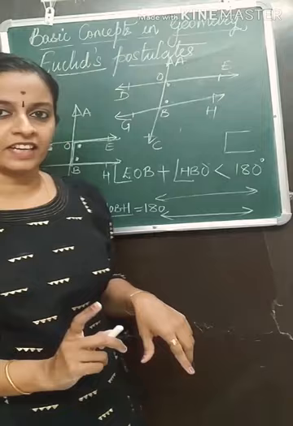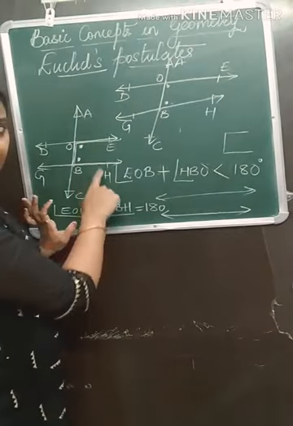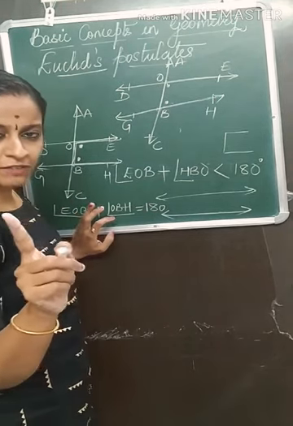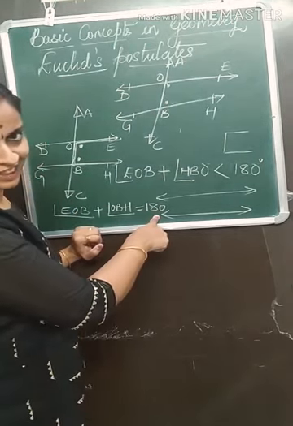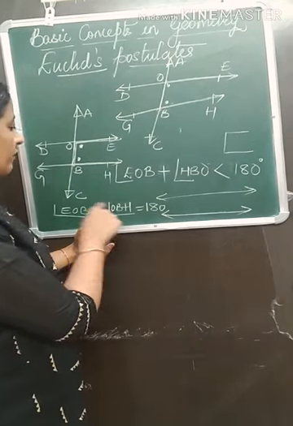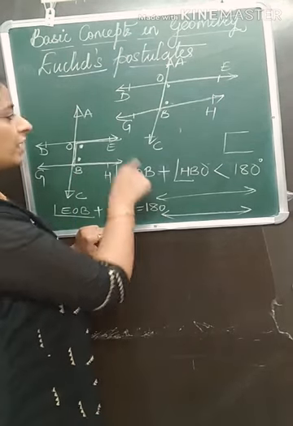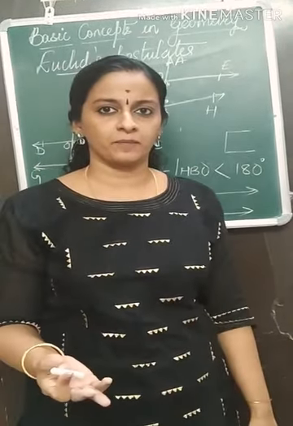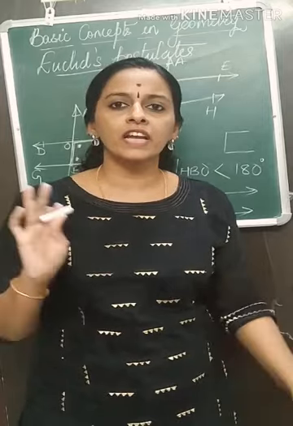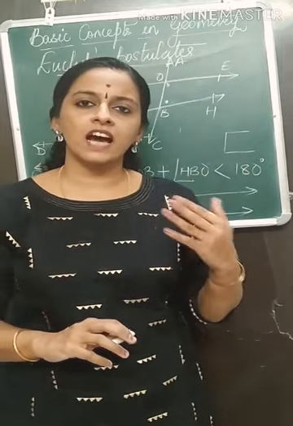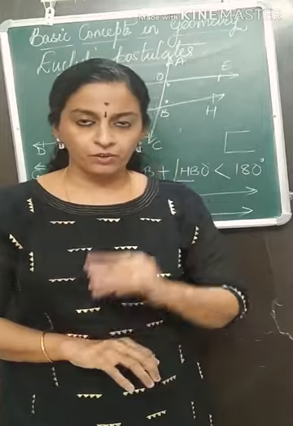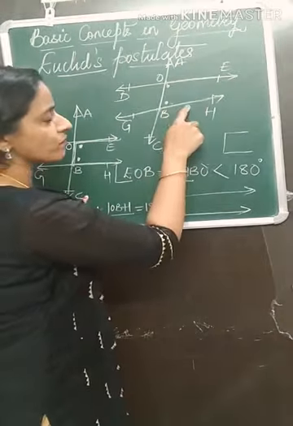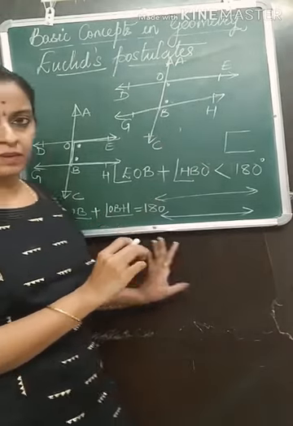If the sum of two interior angles is equal to the sum of two right angles, don't be confused. The sum of two right angles means 180, 90 plus 90. If the sum of interior angles is 180, then those two lines are parallel to each other. They are not intersecting. Understood the fifth postulate? So these are the 5 postulates that were given by Euclid. You have to copy the 5 statements. For this statement, you draw this figure, and write down the statement.